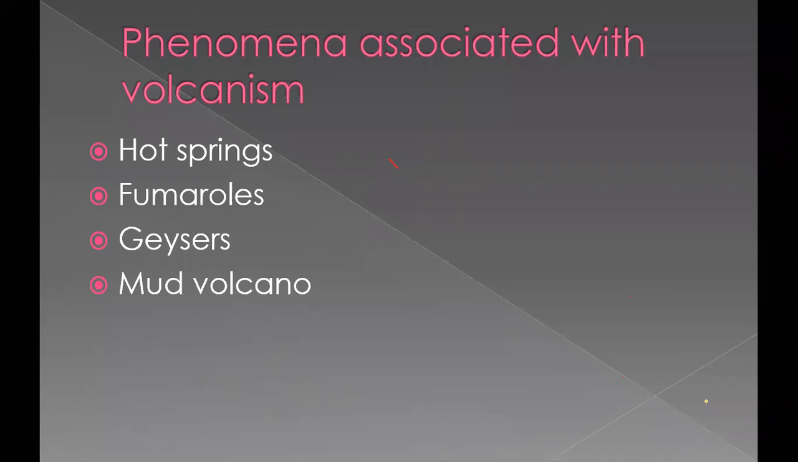Then the next one is phenomena associated with volcanism. While a volcano erupts, some associated features will be there. Associated features means features that are not directly volcanic activities, but form due to volcanism. These features include hot springs, which are formed by volcanic activity, fumaroles, which I will explain, then geysers and mud volcanoes. One by one we will see them now.